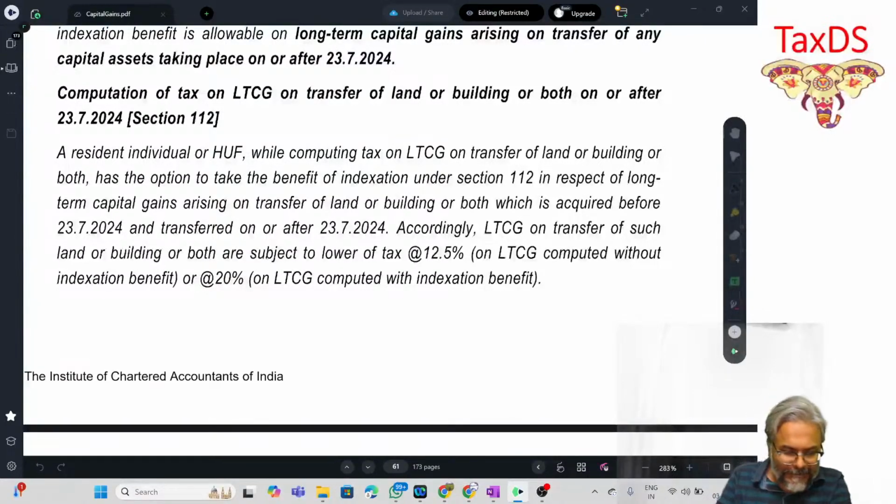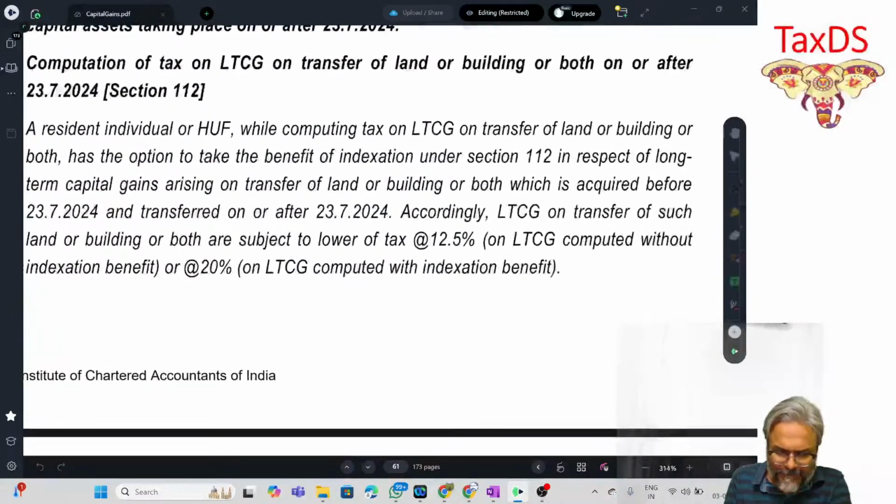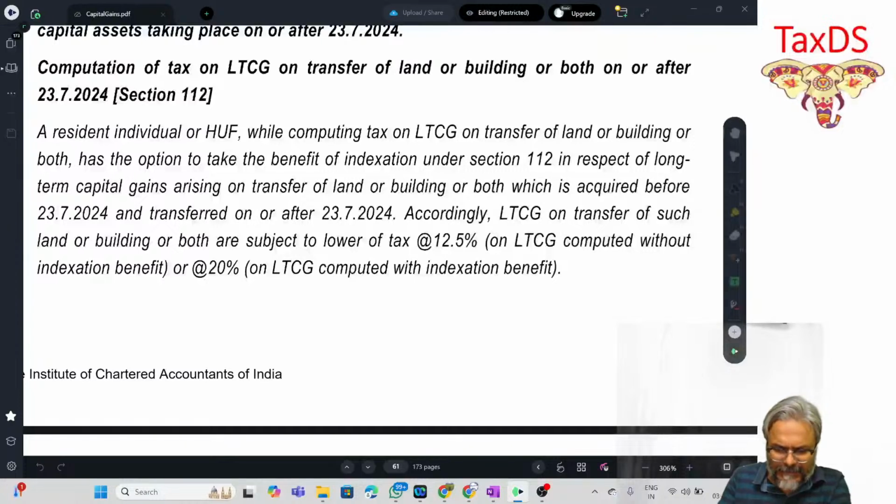Everyone, can you just read the last paragraph, students, here? What I have just explained. Please read the last paragraph. Yes, Tulsi. Please read the last paragraph, students.